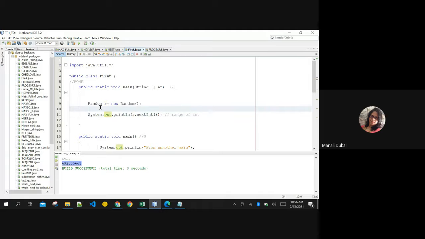Then r dot nextInt and in brackets 6. Here itself you are putting 6. If you put 6 here, then automatically it will come from 1 to 6.